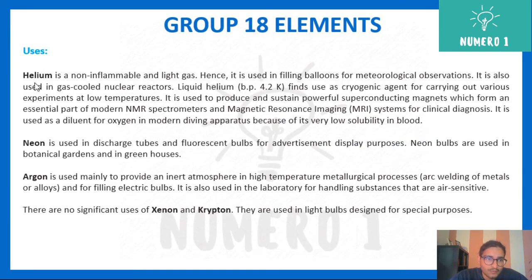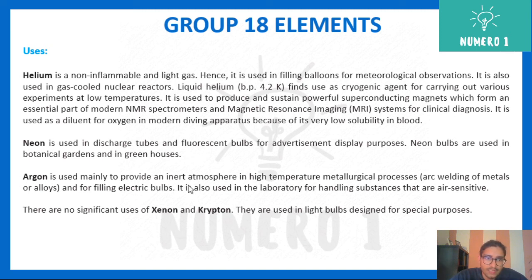Lastly, the uses. Helium is a non-flammable light gas, hence it is used for filling up balloons, because it does not burst like hydrogen balloons. You can go through all these points. Neon was used for discharge tubes.